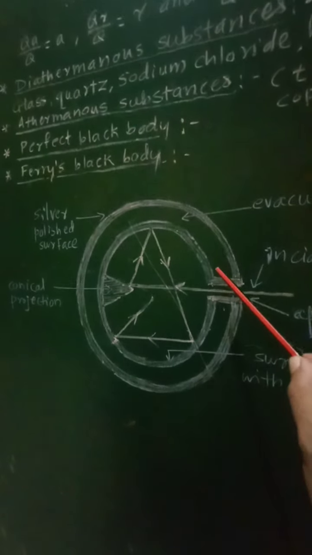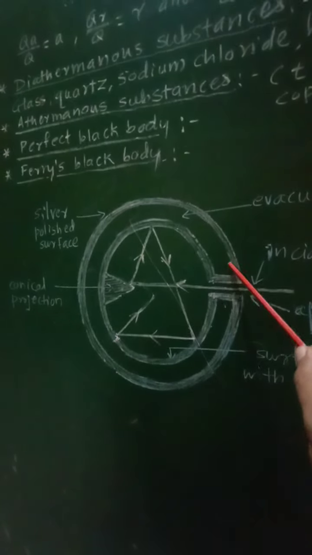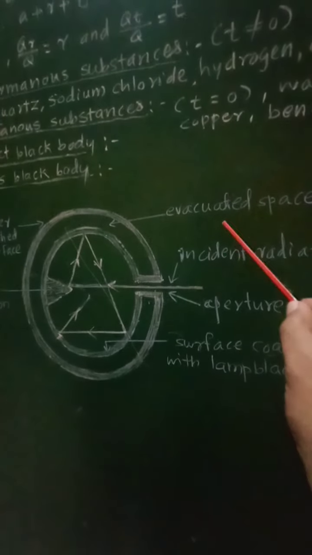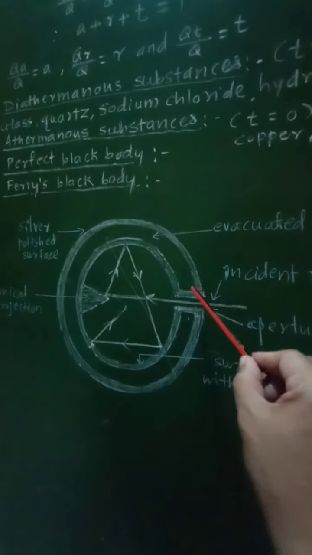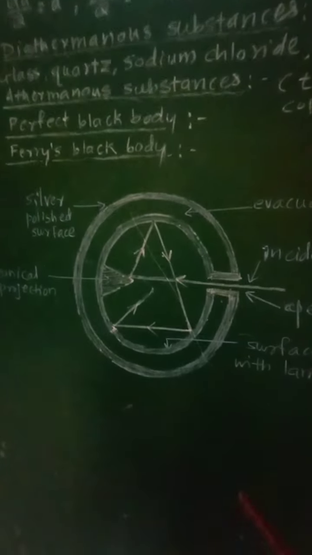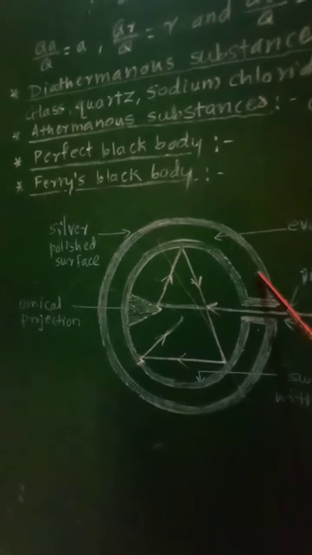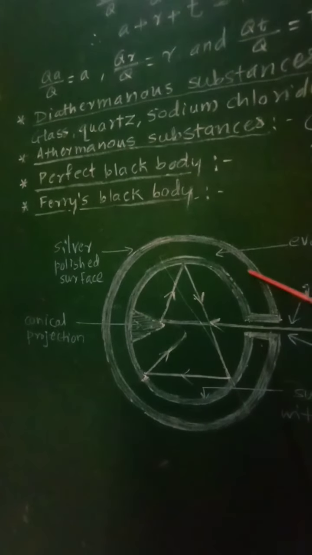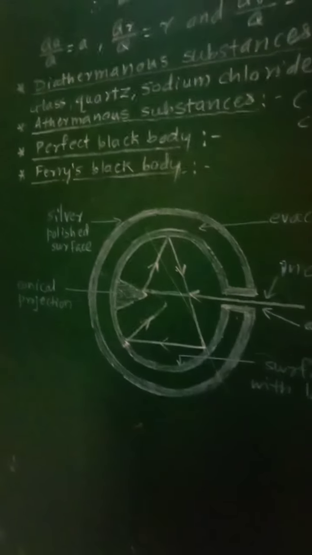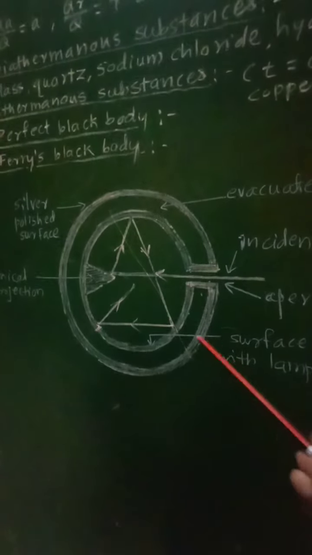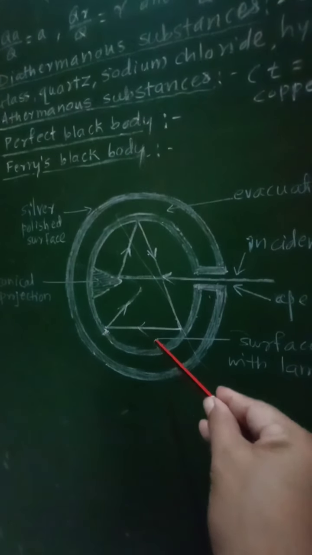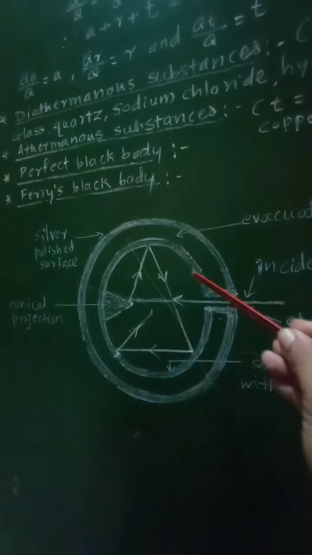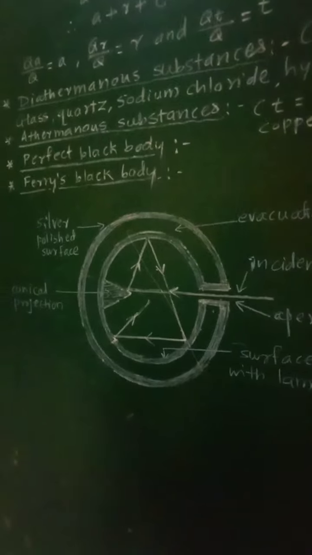Then the space between the two walls of this hollow sphere is evacuated. The outer surface of the sphere is silver coated, and the inner surface throughout is coated with lamp black.